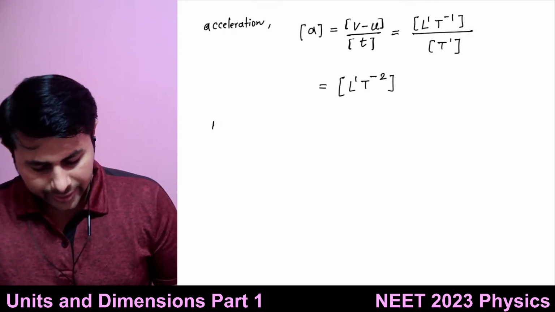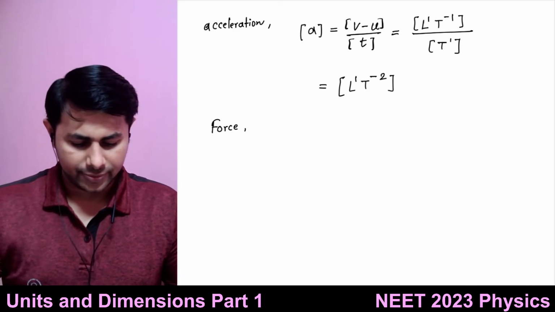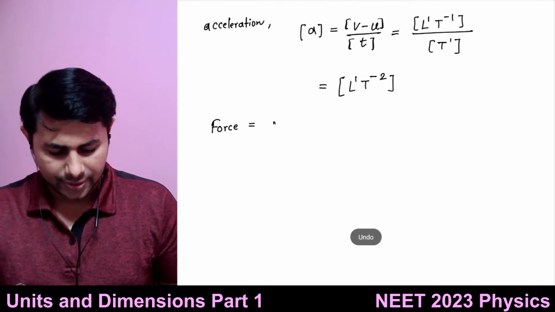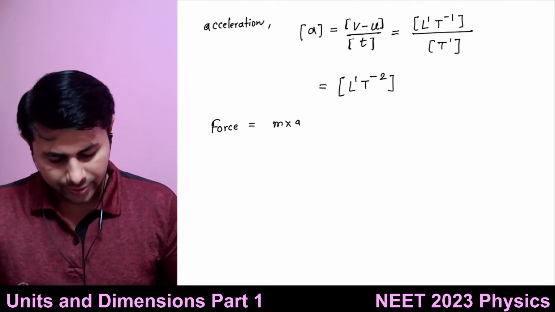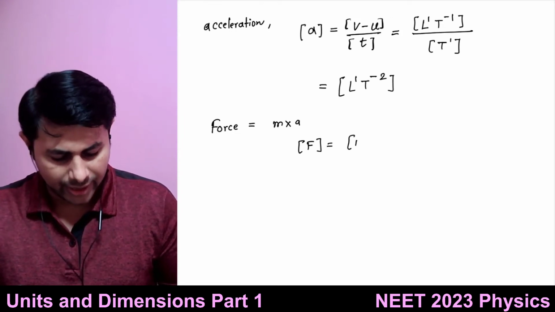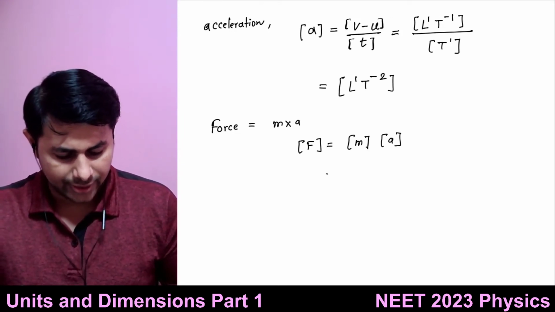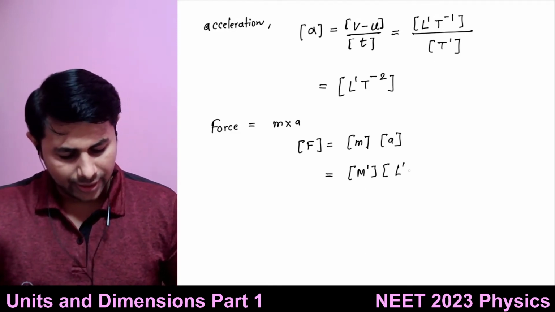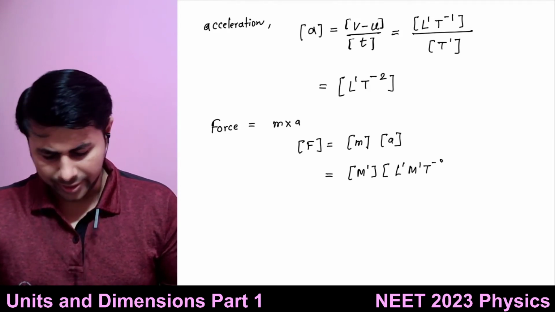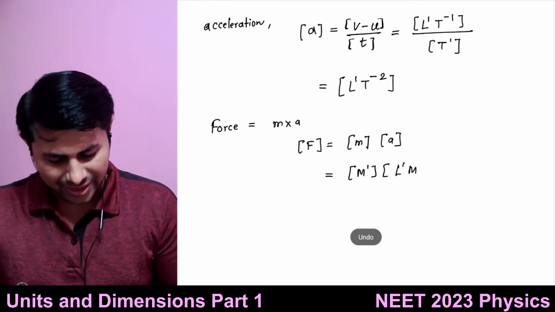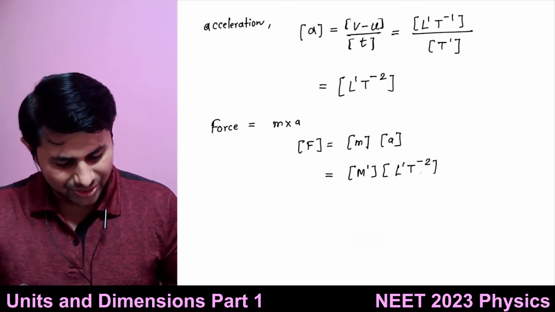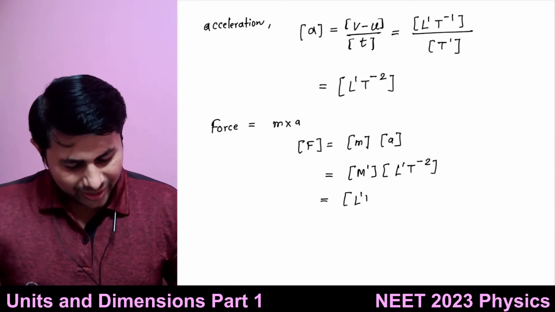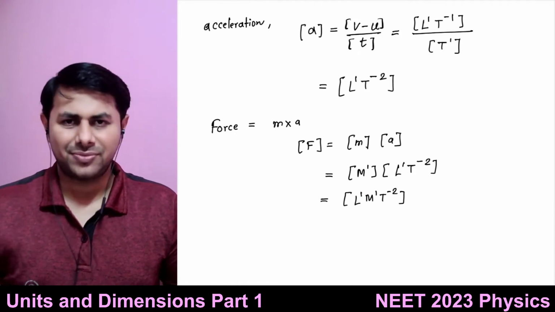Then next, I want the dimensions of force. So what are the dimensions of force? Force can be represented as mass into acceleration. Yeah, it is mass into acceleration. So the dimensions of force are equal to the dimensions of mass multiplied by the dimensions of acceleration. So it is m raised to 1, and the dimensions of acceleration are L1 and t raised to minus 2. So the dimensions of force, okay, they are L1 m1 t raised to minus 2.